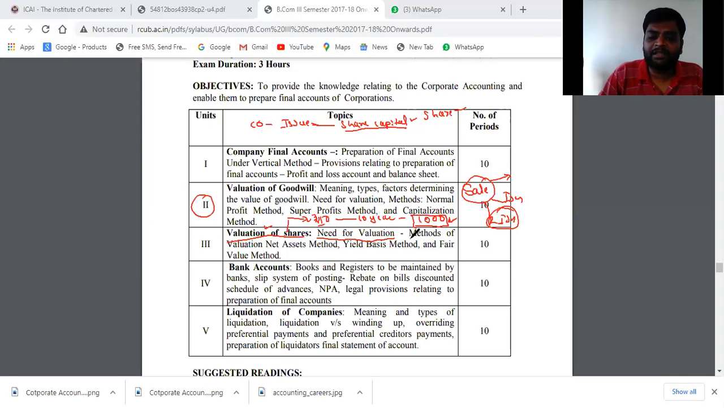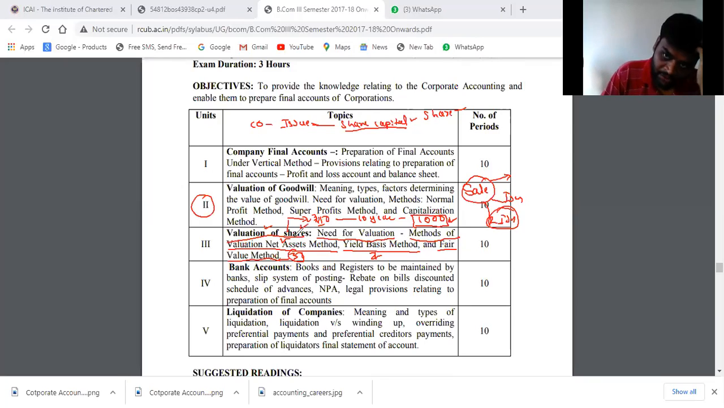Then what are the methods of valuation? How are you going to value the shares? The first method is the net asset method. The second one is the yield basis method. And the third is the fair value method. How many methods are there? We have three methods in the valuation of shares.